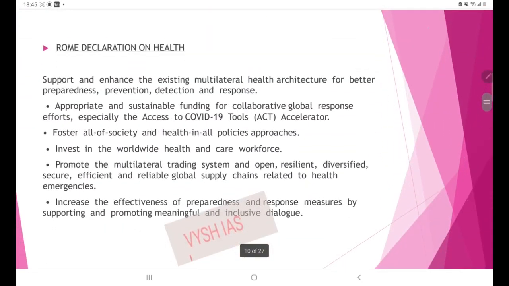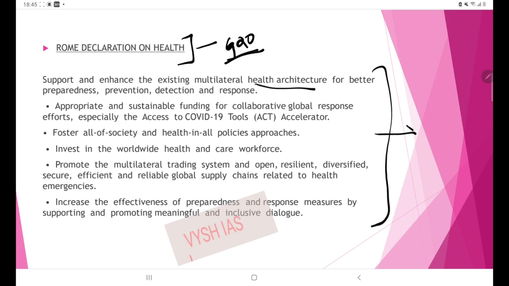Then next, with regard to the health sector, there is the Rome Declaration on Health. This is related to the G20 grouping and it states some points on health. So we need a health architecture. See, these points everyone will write. So this is not that important, but this word itself is going to boost your marks. So apart from this point, please keep these keywords in mind while writing an answer.